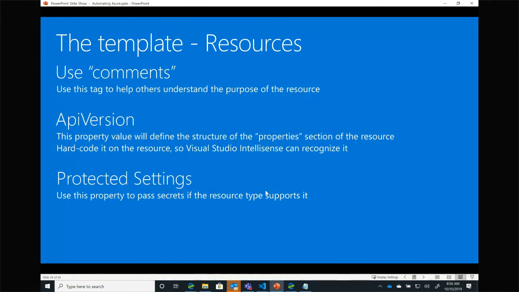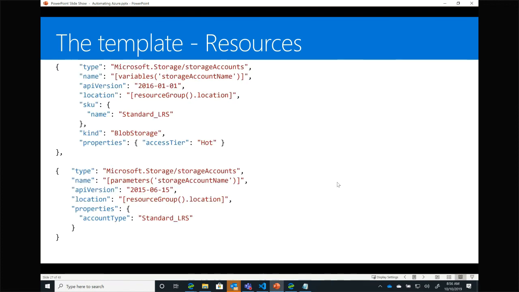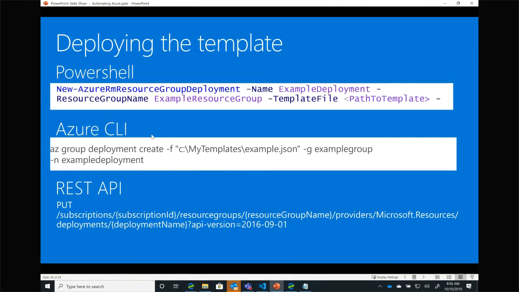Again, you have all this PowerPoint. Use comments. Don't stick your API version in a variable. Use things like secure string to deploy your secrets. Here's some more examples. Again, we saw that a resource can have a dependency on other resources. We saw deploying it via the Azure CLI. I can also obviously deploy it via PowerShell or via REST.